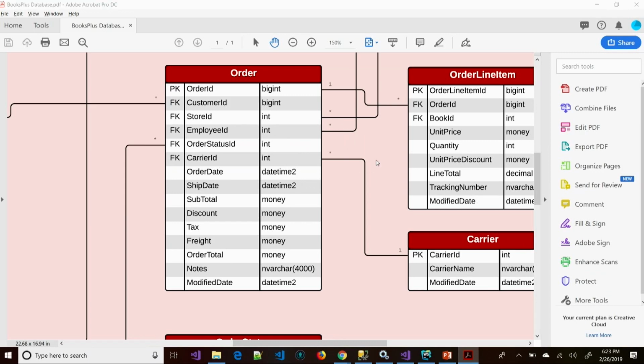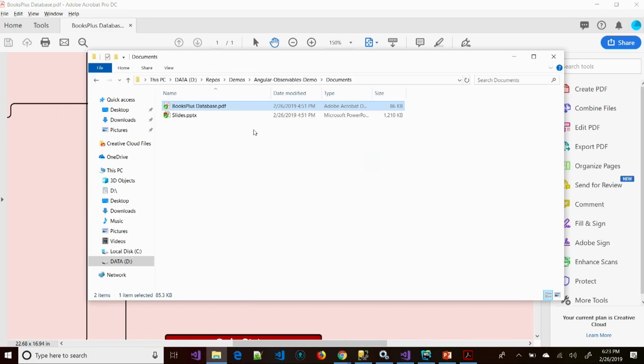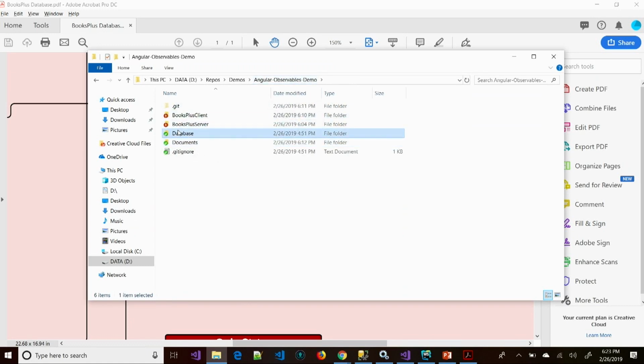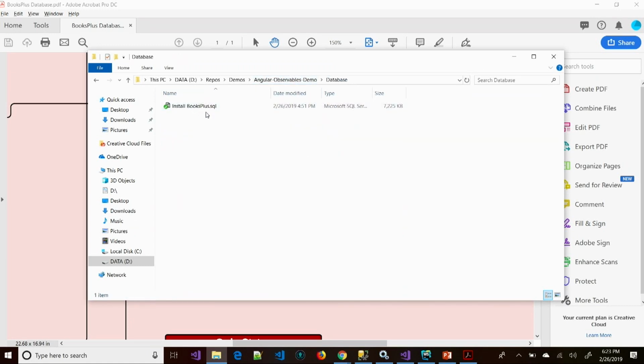For this database in the GitHub repo, I've got an install script that will create the database and populate it with all the sample data, so you can run that as well. If you looked at the little blurb about what my talk was going to be about, I noted that we're talking about React and RxJS and observables. So promises, async-await, and observables, and how we do HTTP gets and posts.